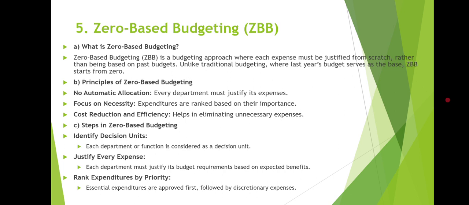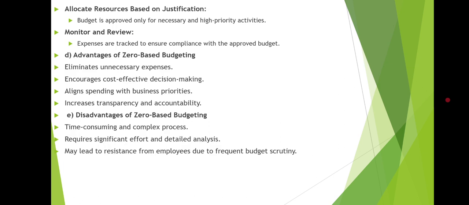And the next step, we have justify every expense. That means each department must justify its budget requirement based on expected benefits. Next step, we have rank expenditure by priority. That means essential expenditures are approved first, followed by discretionary expenses.